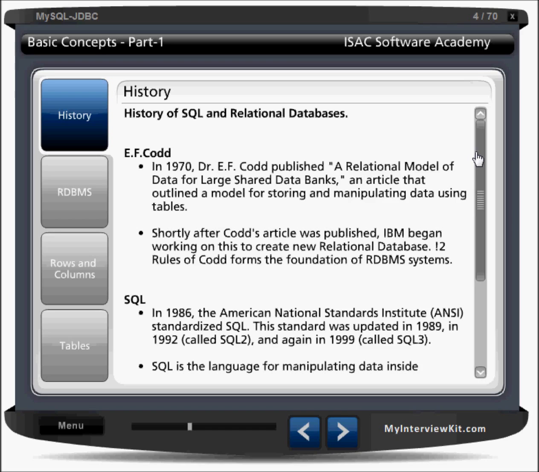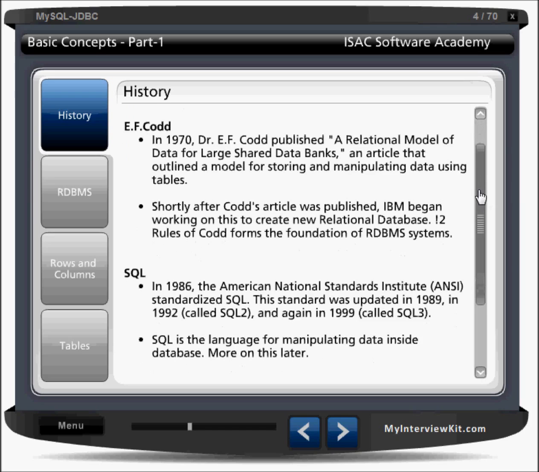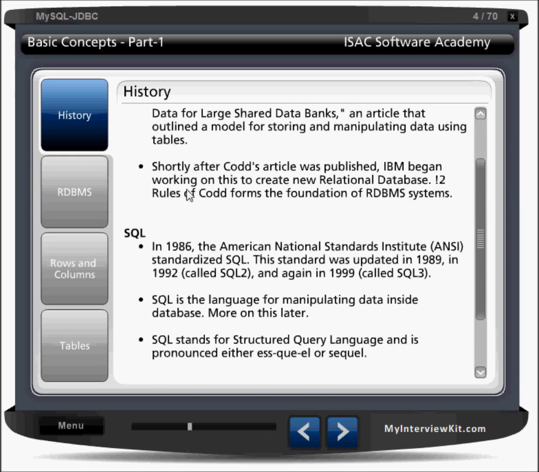But it never says how to retrieve it. If we talk about the record based logical model, there are two logical models: object based logical model and record based logical model. In the record based logical model, we have the relational data model, the hierarchical data model, and the network data model. Among all of these, the relational data model was more popular, and that was given by E.F. Codd. He introduced the 12 rules, which are famous as the 12 rules of Codd. And IBM started to work on that.